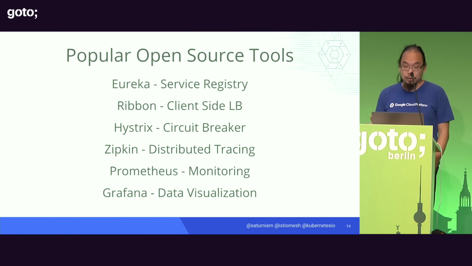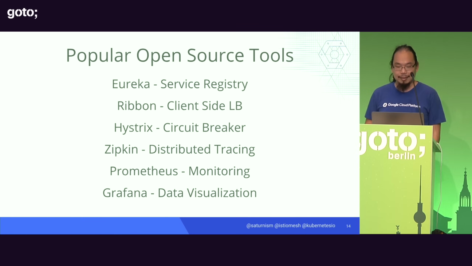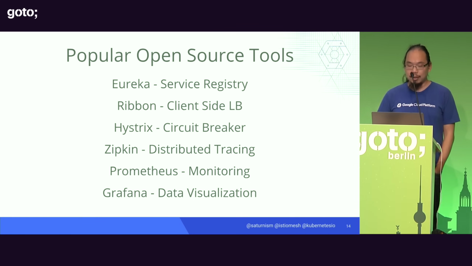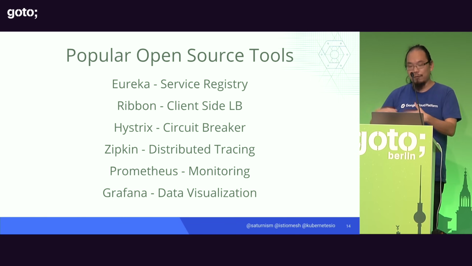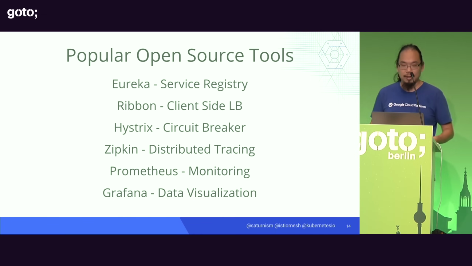And these are some of the popular tools, especially the Netflix OSS stack. So for example, for client-side load balancing, we have Ribbon. And in order for the client-side load balancer to figure out which backends they have to either register or get the data from a centralized registry. In this case, maybe Eureka or Consul or something else.